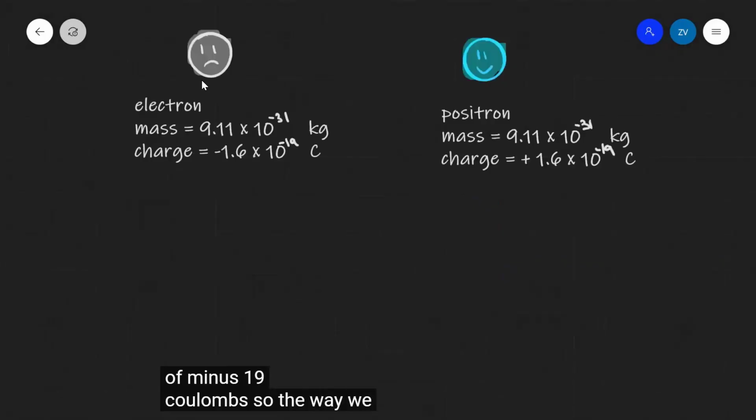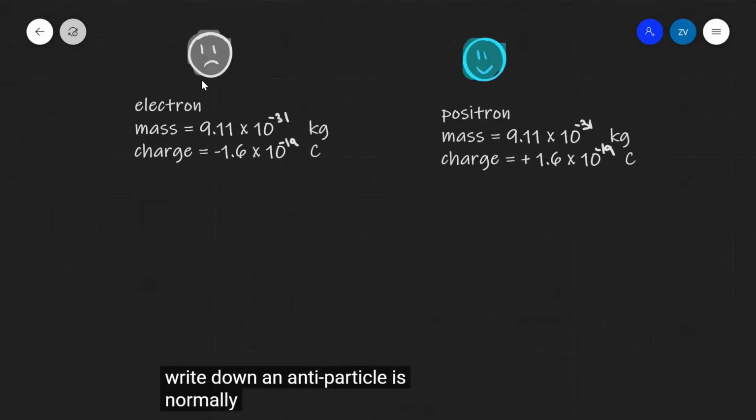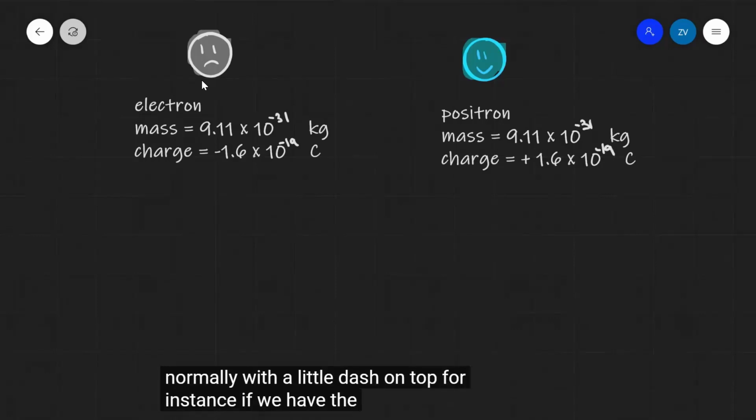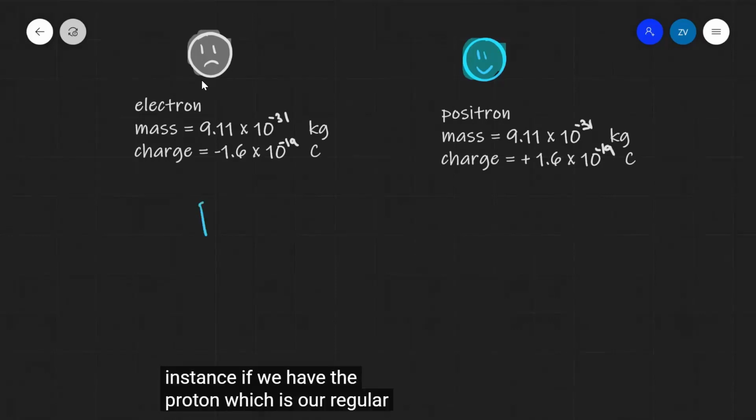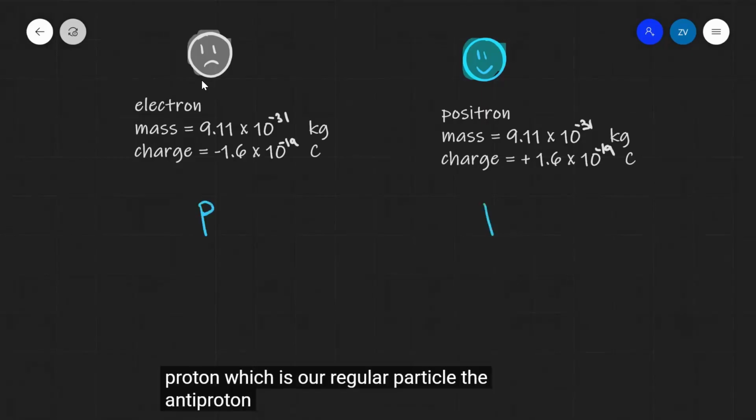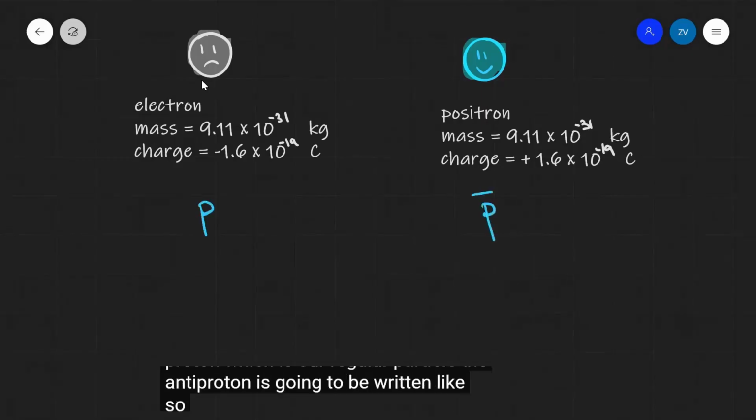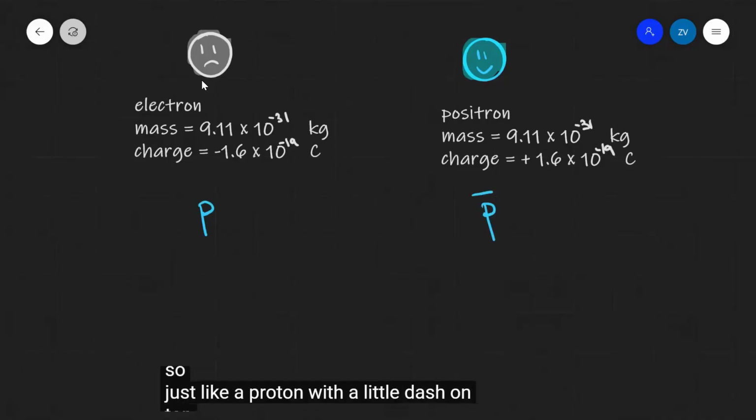So the way we write down an antiparticle is normally with a little dash on top. For instance, if we have the proton, which is our regular particle, the antiproton is going to be written like so, just like a proton with a little dash on top.